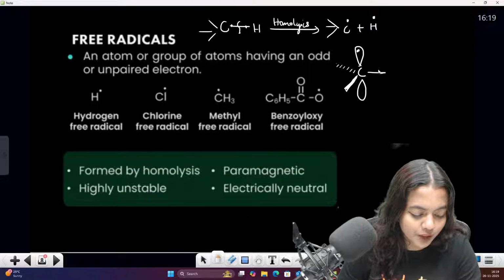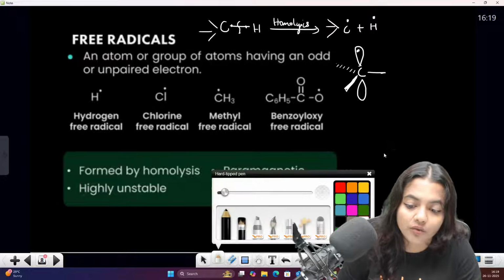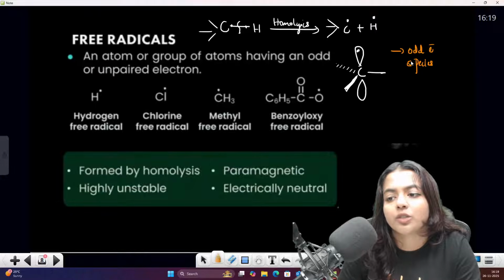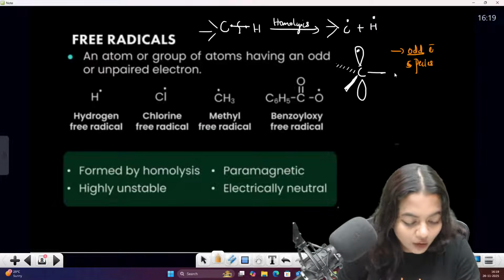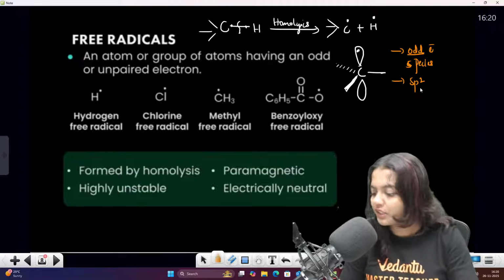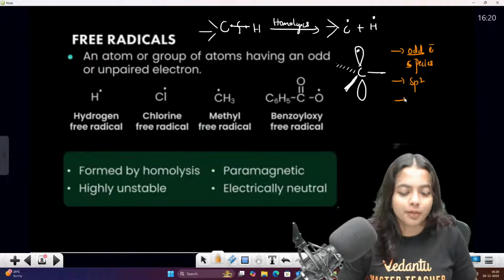Do you know what this particular species is? This is also called an odd electron species, children, which means one electron is there. Odd electron species is also what they call it. And you know sp2 is the hybridization for this. Clear, everyone? Sp2 is the hybridization for this.